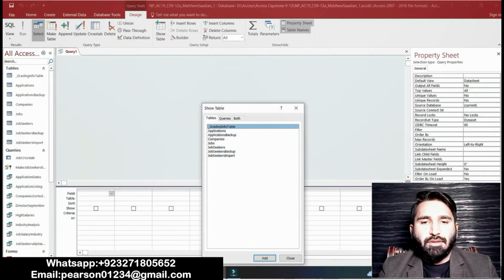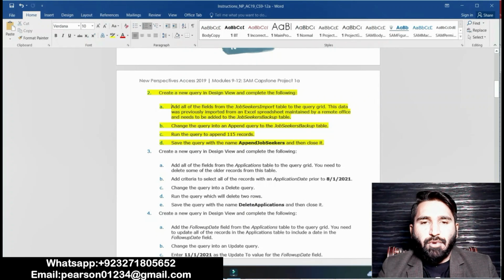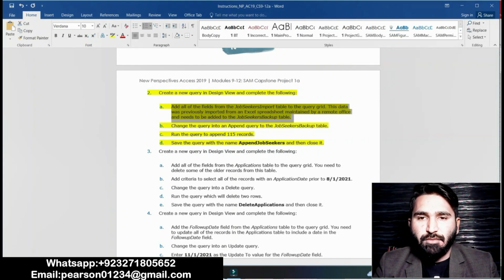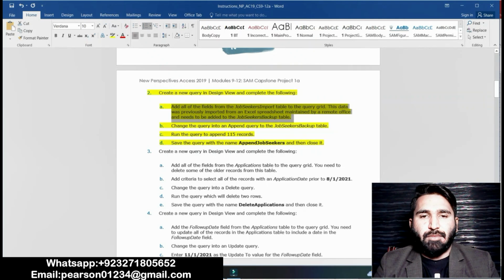Query Design, then Create. The point is to add all of the fields from the JobSeekerImport table to the query grid. The data was previously imported from an Excel spreadsheet maintained by a remote office and needs to be added to the JobSeekerBackup table.